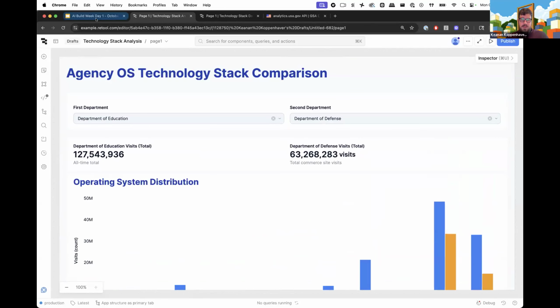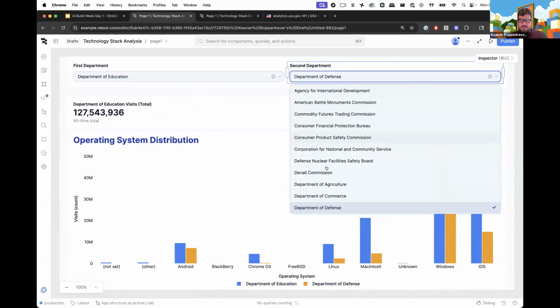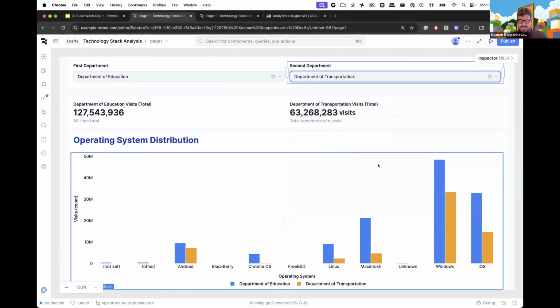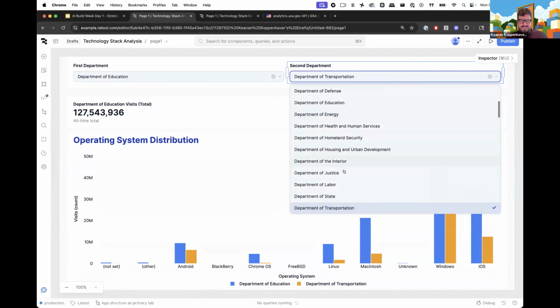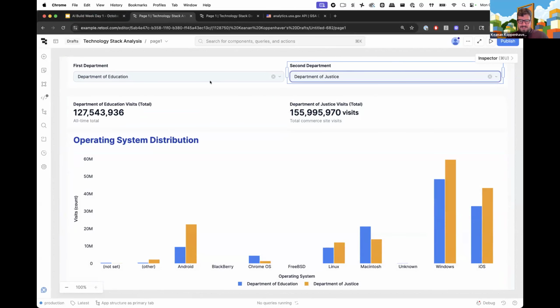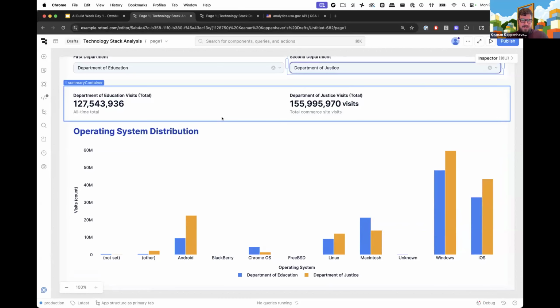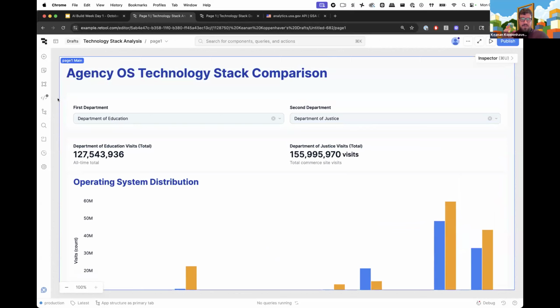So yeah, we have our agency operating system technology stack dashboard. We can go in here and click around and see what different organizations use. From what I've seen, Windows is still most common among most of these. But every once in a while, you'll find an agency, for example, apparently there's a gap here where many more people are accessing the Department of Education's website on Mac versus the Department of Justice. So it's kind of cool to click around and be able to see this data. And again, the only thing we had to give Assist for it to be able to explore and start to make these connections was the base URL, and it could then read that specification that it had access to.